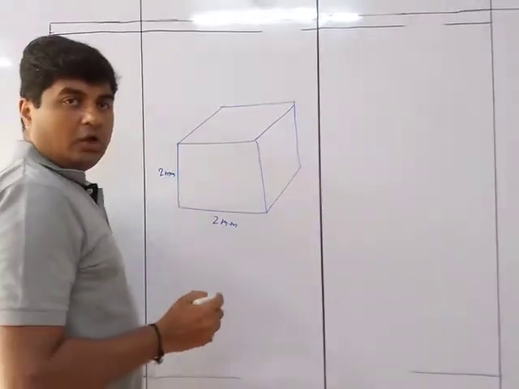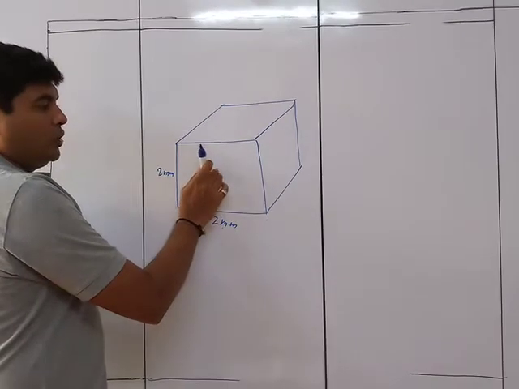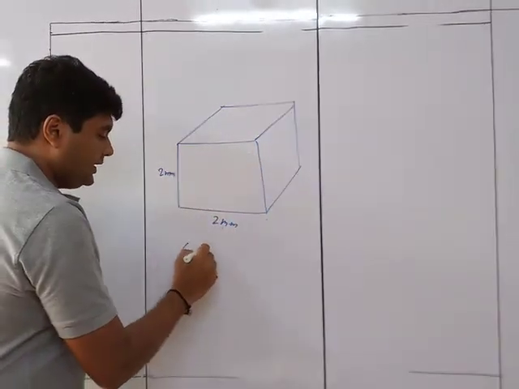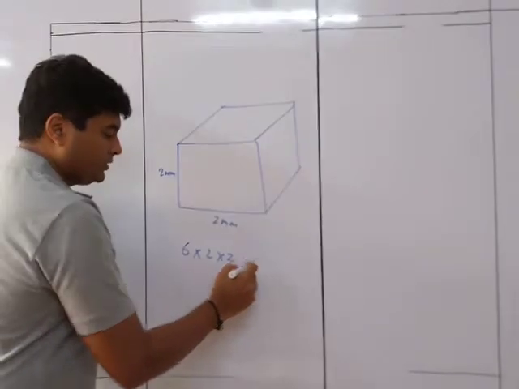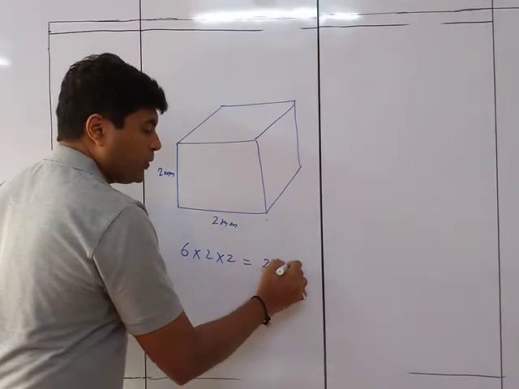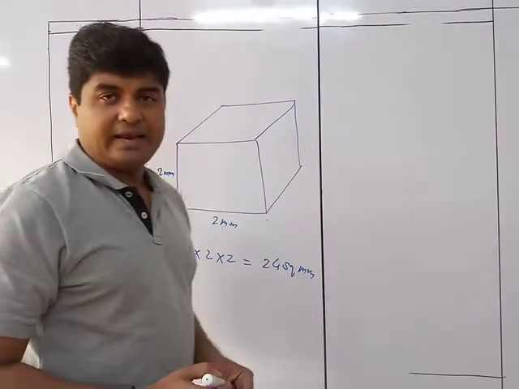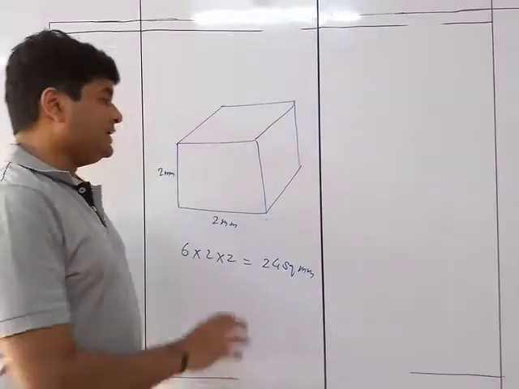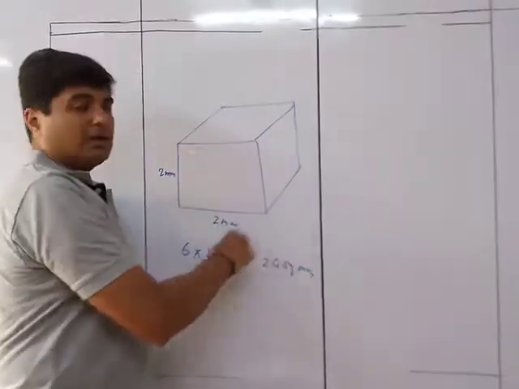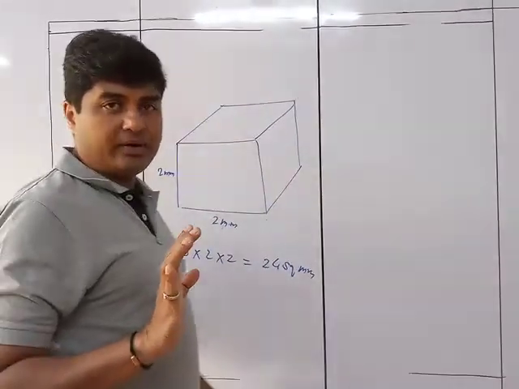So what is the surface area over here? We know the surface area will be 2 over here, 2 over here, 2 over here, with 6 sides. So 6 into 2 into 2, that is 6 twos are 12, 12 twos are 24. So 24 square millimeter will be the surface area. That means if a cell is this big, it can communicate with 24 square mm of area around it.